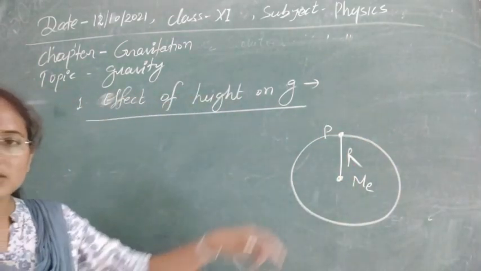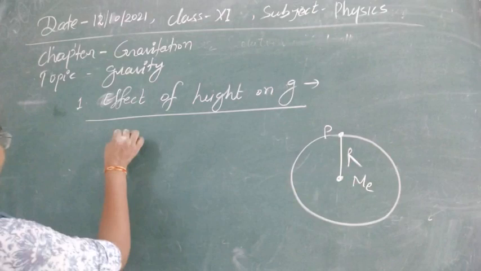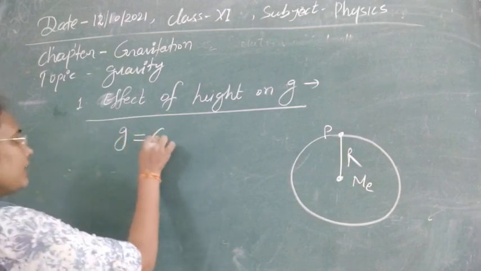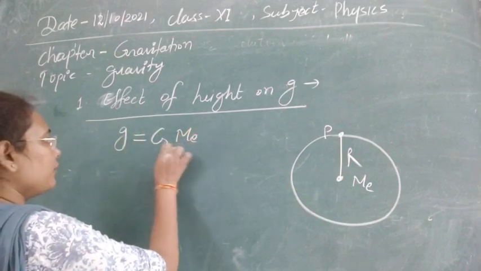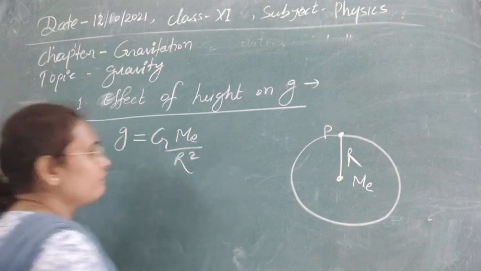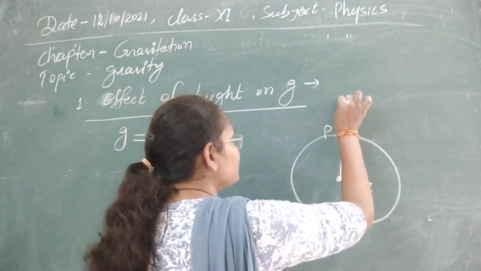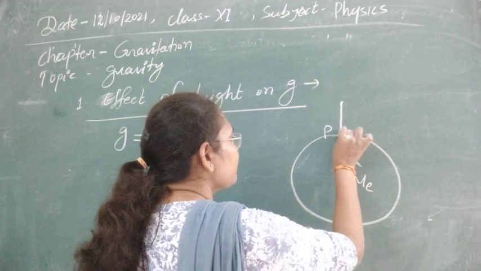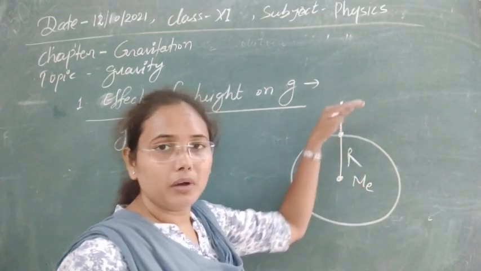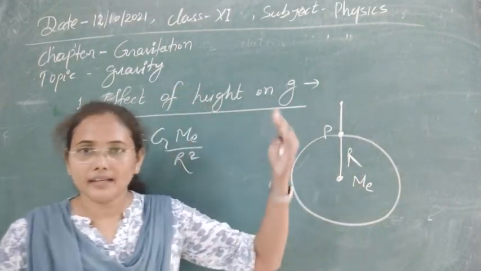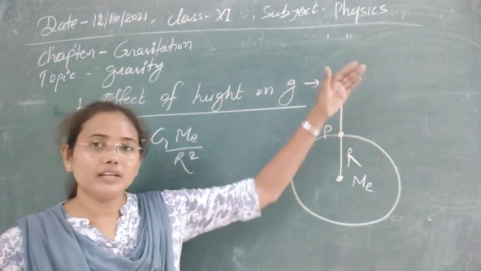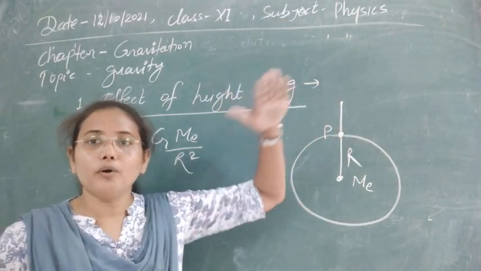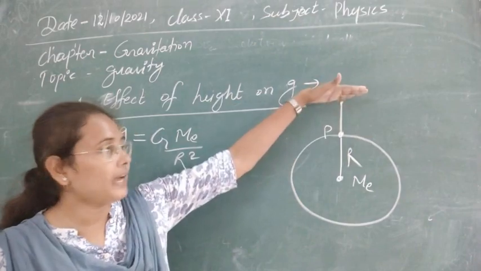So at the surface of the earth we can calculate acceleration due to gravity by the formula g = GM_e/R². Now if we take this point up to some height, that means we are going upward, to mountains or hills, or we are on the roof of a very tall building, then that point will be above the surface.